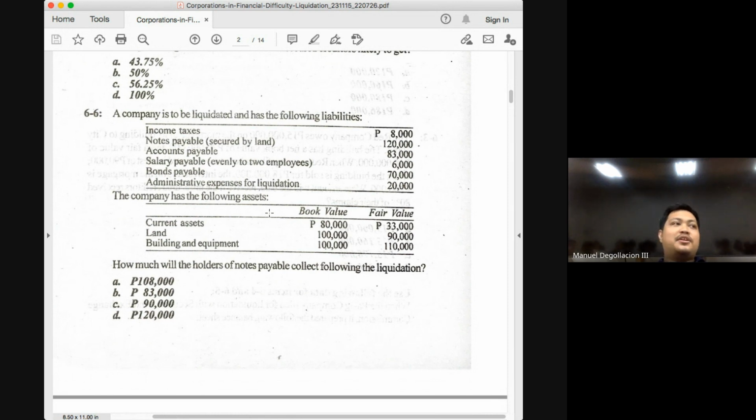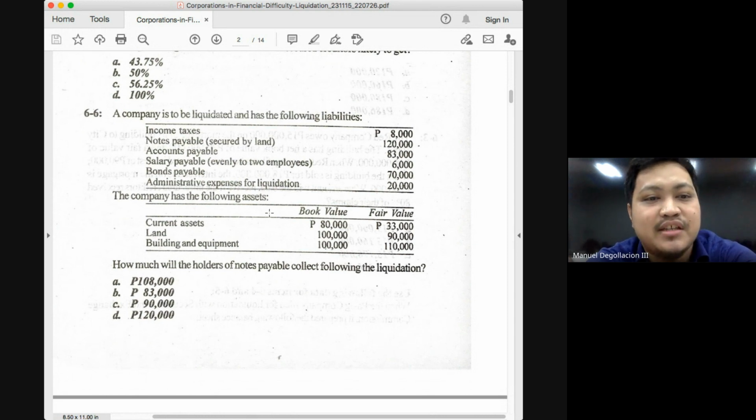If your answer is letter B, that's automatically wrong, because it is already secured by an asset with a value of 90. Under no circumstance should it receive less than 90,000. It should receive greater than 90 but less than 120. But let's just practice solving for the recovery rate. Where do we begin?